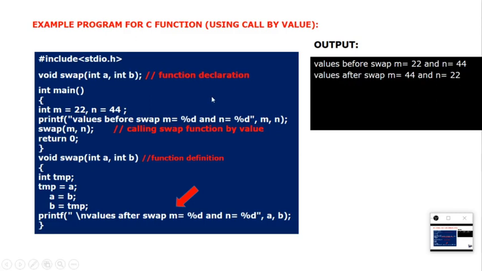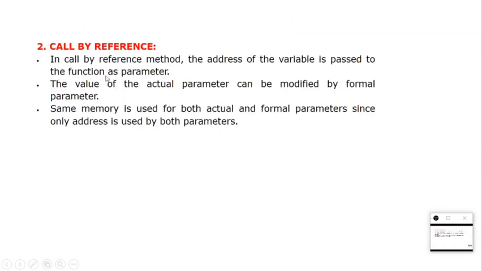So let us go to the next one, call by reference. So what happened in the call by reference? We are not passing any value. Here the variable will not pass any value, and instead of passing value it will refer to the address. In this method, the actual parameters and formal parameters will have the same memory, right? Any changes we do in the formal parameters will affect the actual parameters.